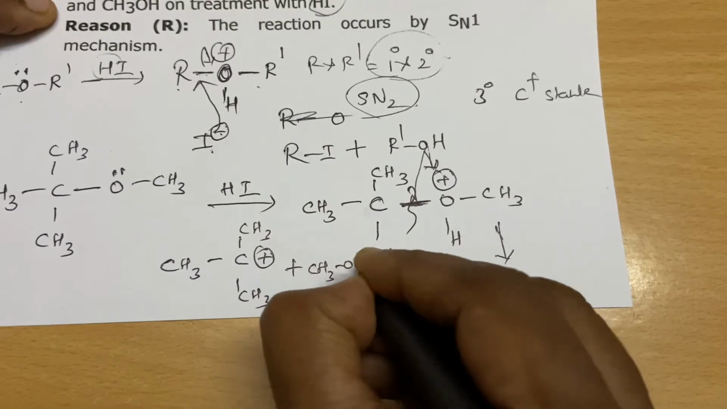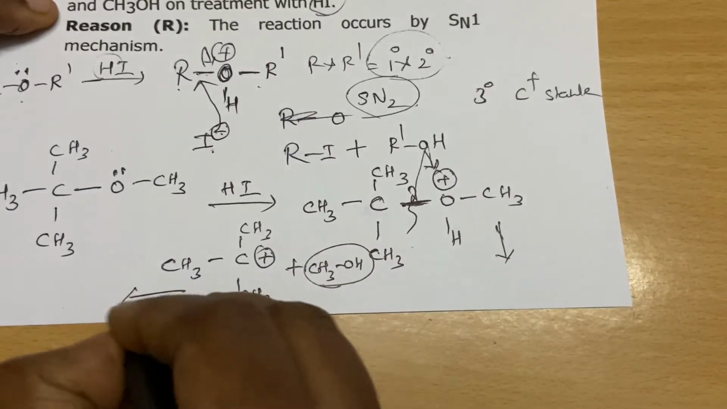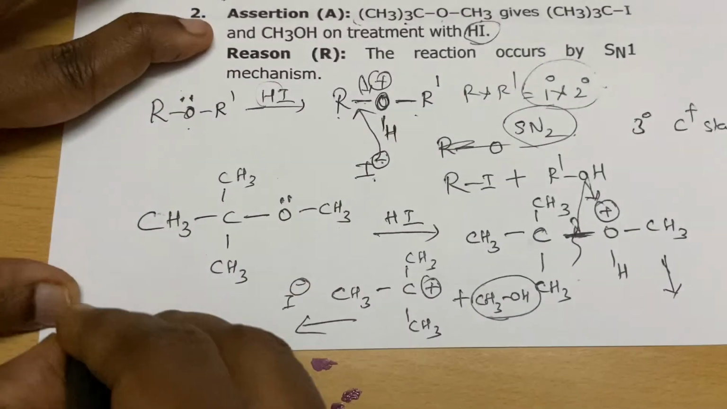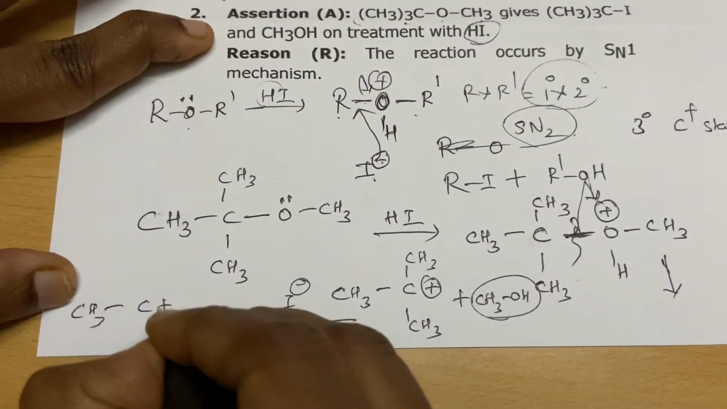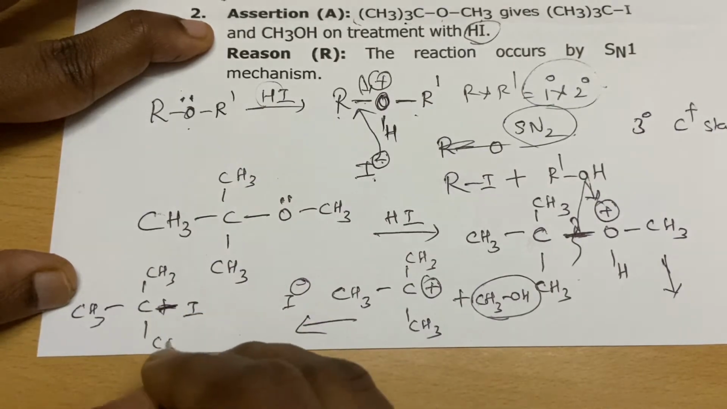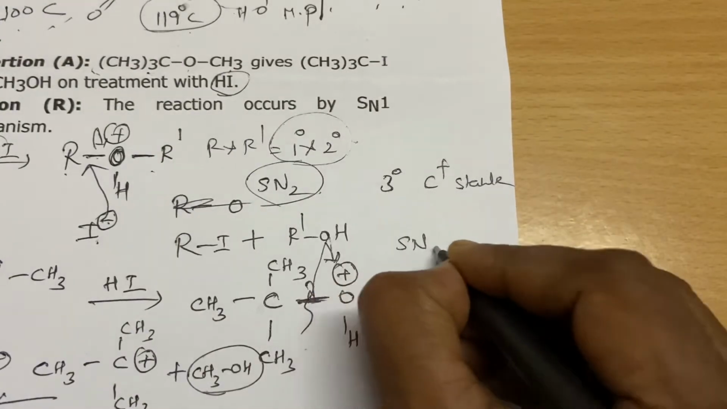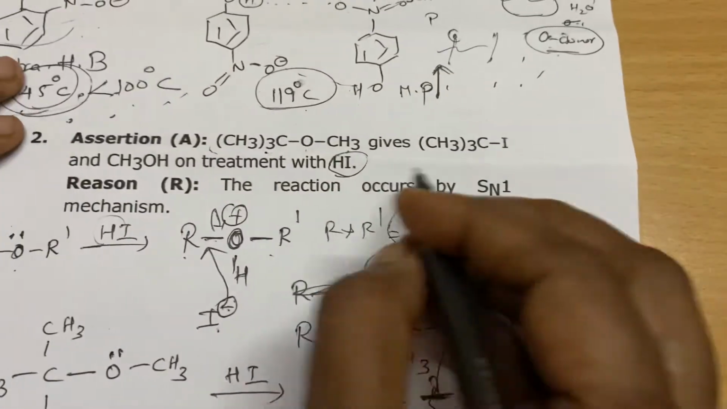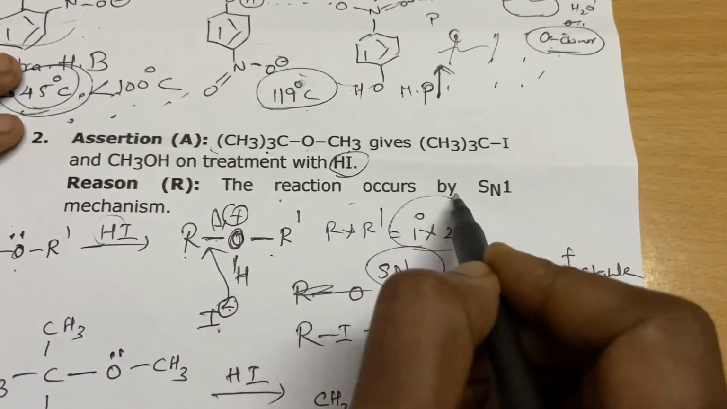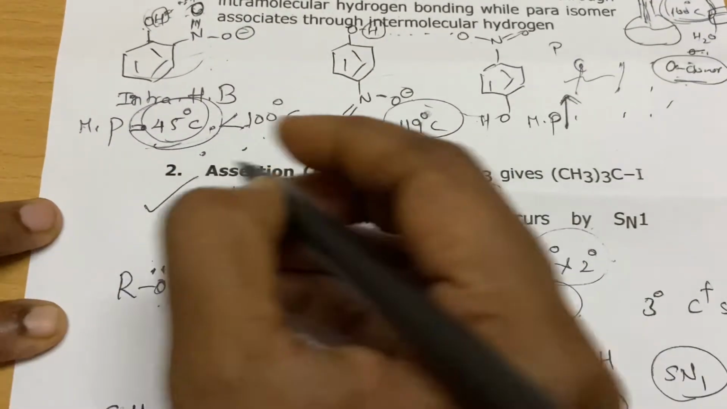Okay, CH3OH. After this step, your iodine comes and attaches to this electrophile. Here it takes place in two steps, so it follows the SN1 mechanism. So the reaction occurs by SN1 mechanism. Both assertion and reasoning are correct, and it is a proper explanation. So this is also option A.